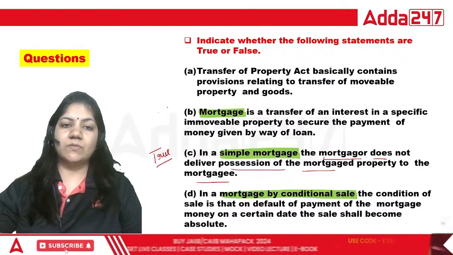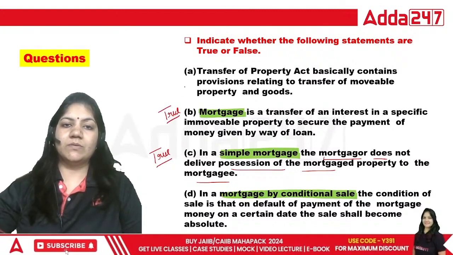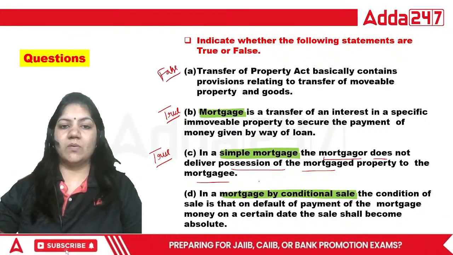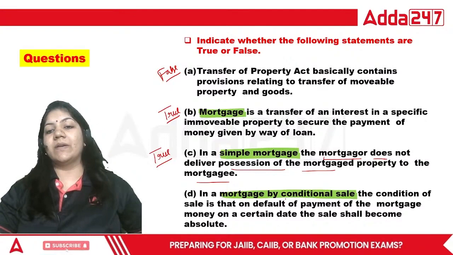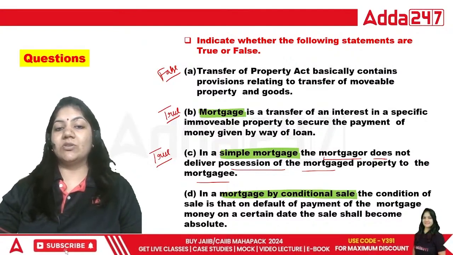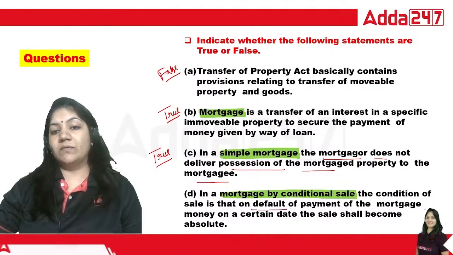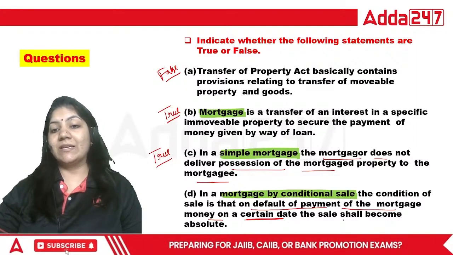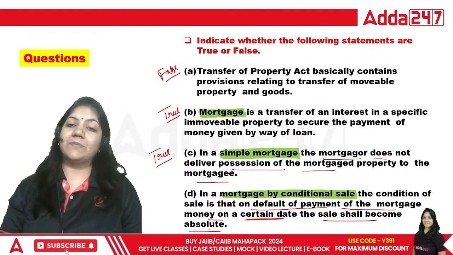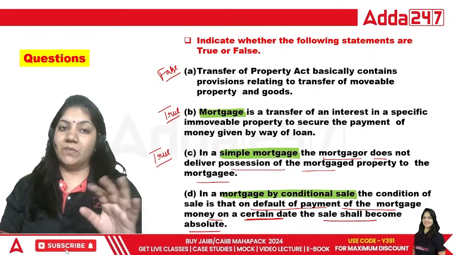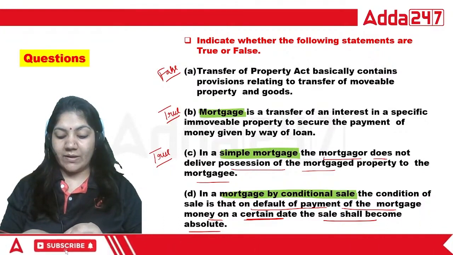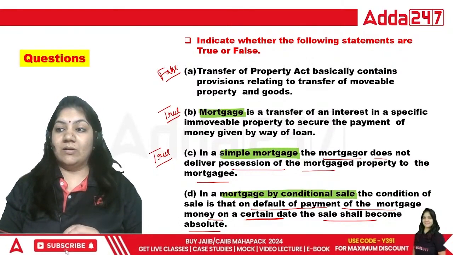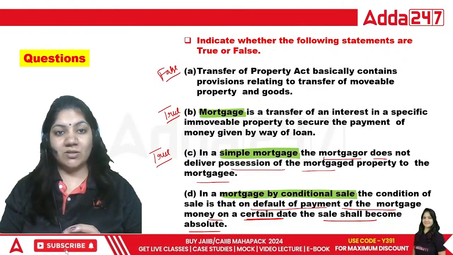This is true. This is false. Okay. In a mortgage by conditional sale, the condition of sale is that on default of payment of the mortgage money on a certain date, the sale become absolute. In every type of mortgage, always remember, class, that there should be registration in the mortgage deed.